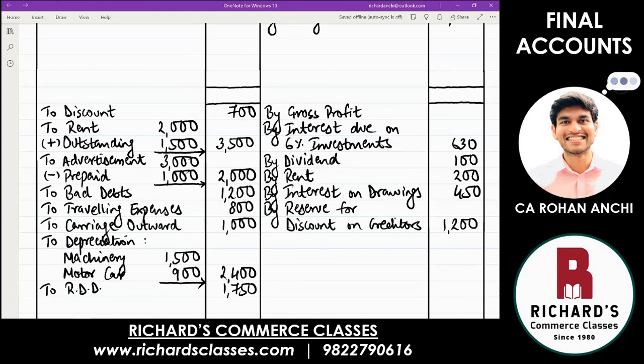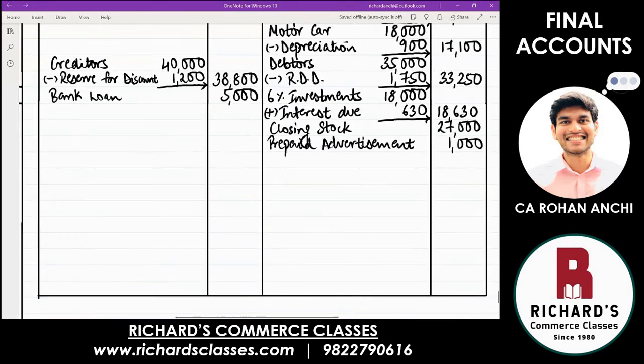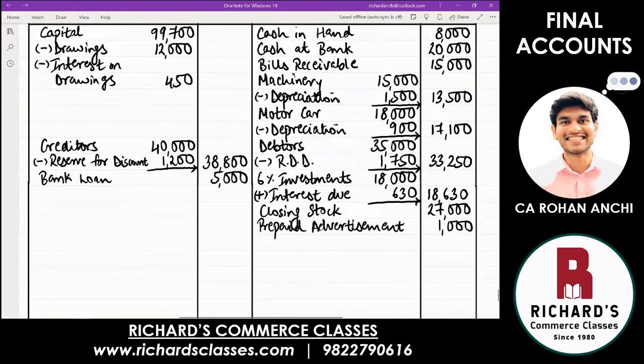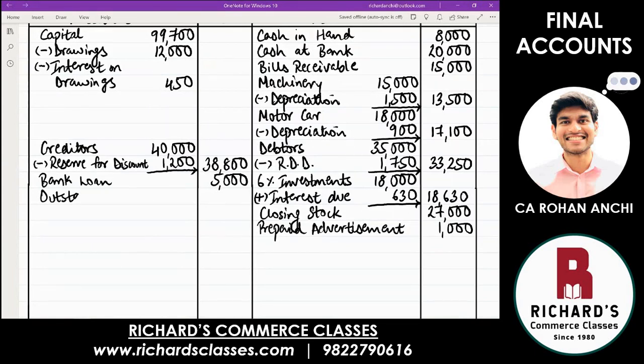And second effect of outstanding rent. Can you tell me where that is? Liability. Outstanding, any type of expenditure is a liability. Something that you have to pay in the future. Payable is a liability. Write down outstanding rent. Amount was 1,500. That's it. The entire trial balance is complete. Entire adjustments, both effects are done.